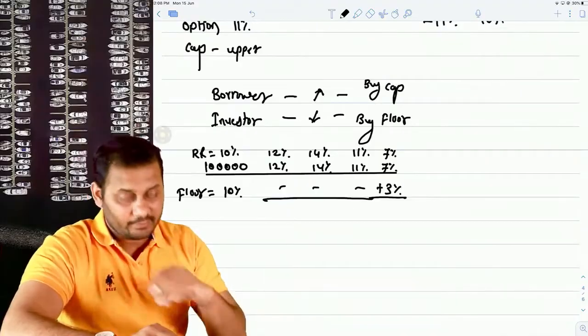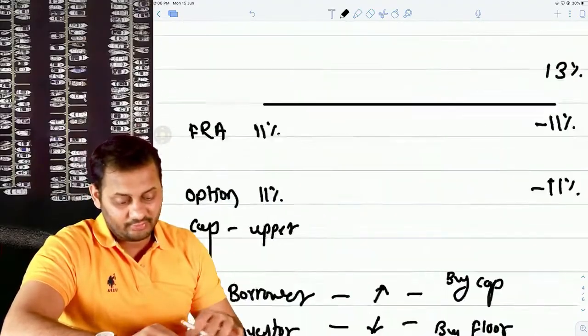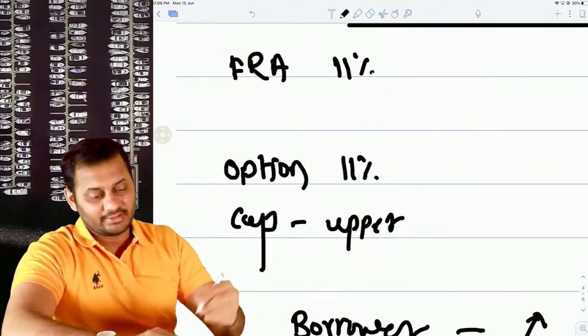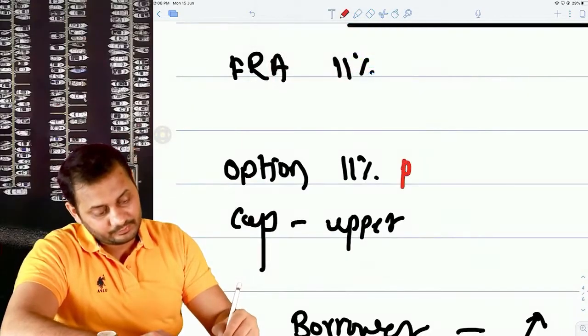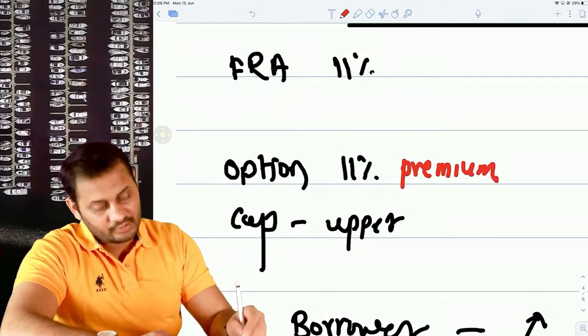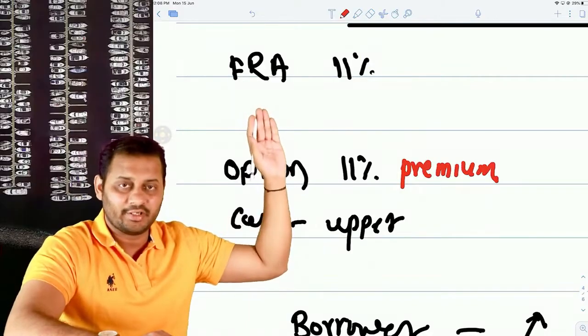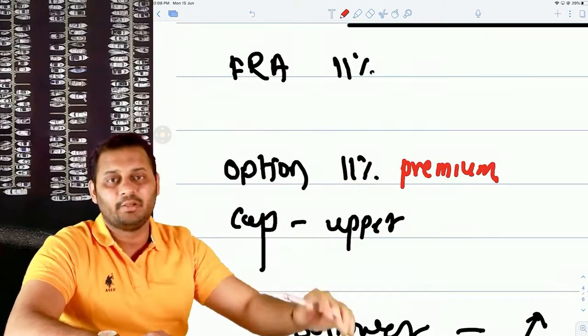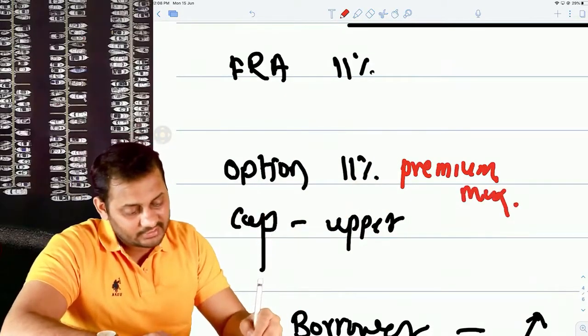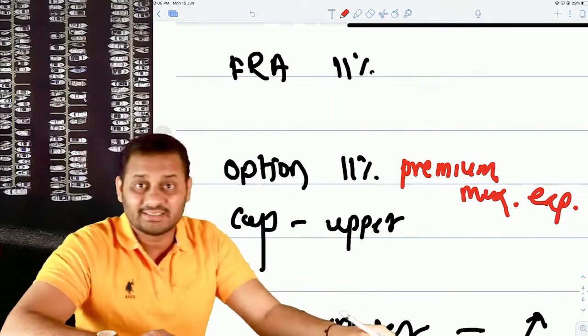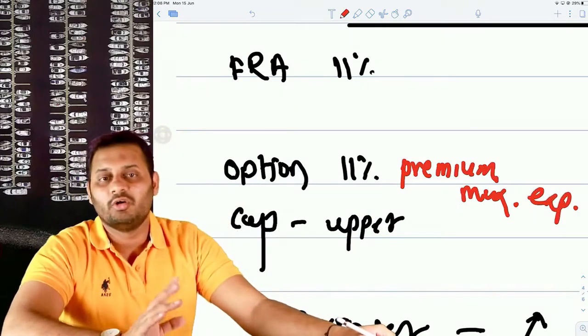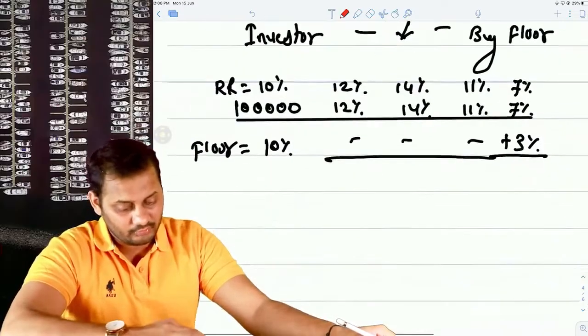And for that purpose, there is one thing that you need to pay extra in option, that is called premium. We don't have to pay any kind of premium in forward rate agreement, but here we pay the premium, and that is the maximum expense in call or put option, sorry, cap or floor option.